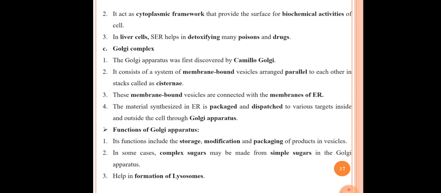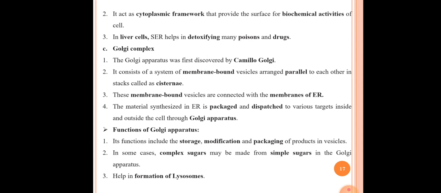Okay, the functions of the Golgi apparatus are, this is the next point, in that the first function includes the storage, modification and packaging of the products in the vesicles. The second function of the Golgi apparatus is, in some cases, complex sugars may be made from simple sugars in the Golgi apparatus.